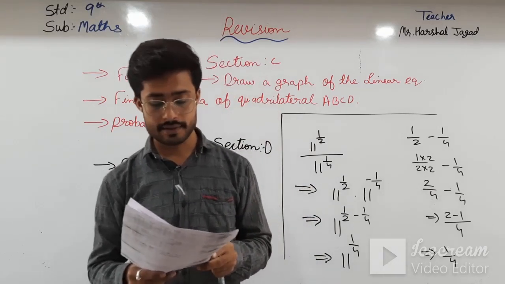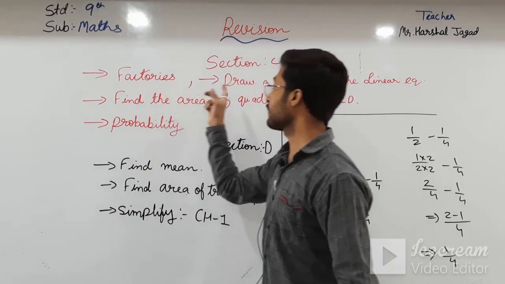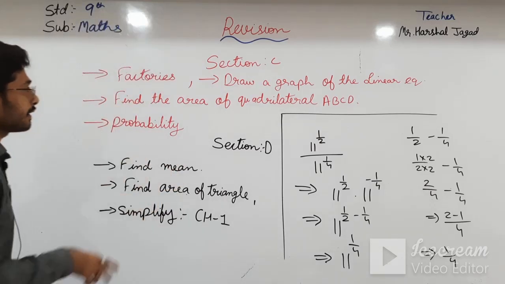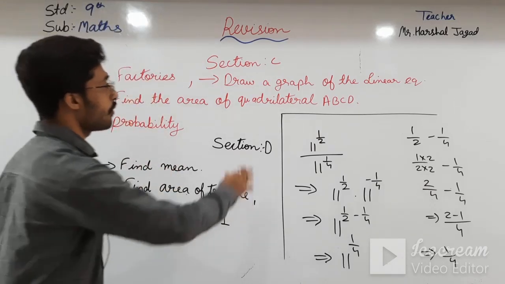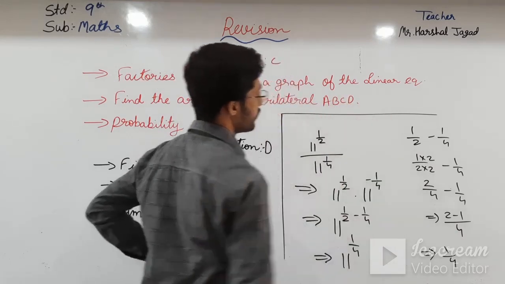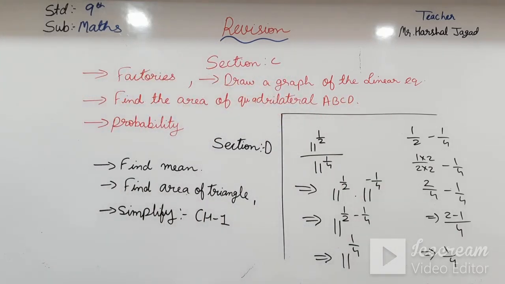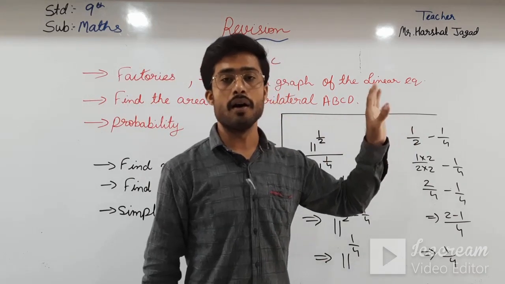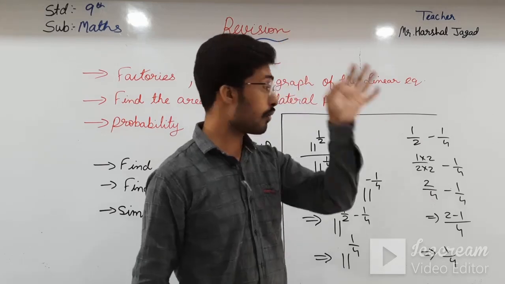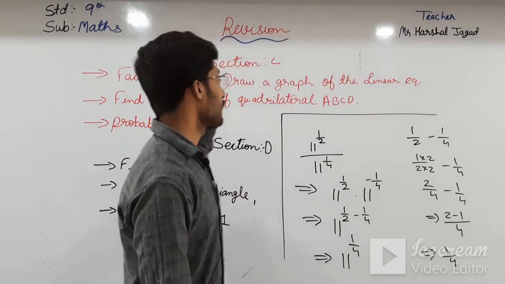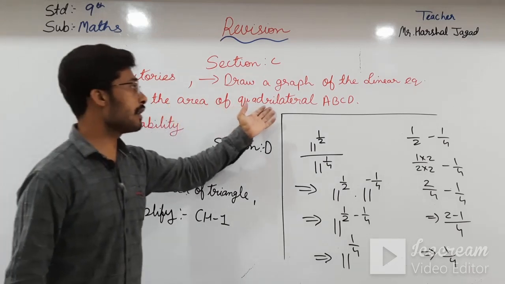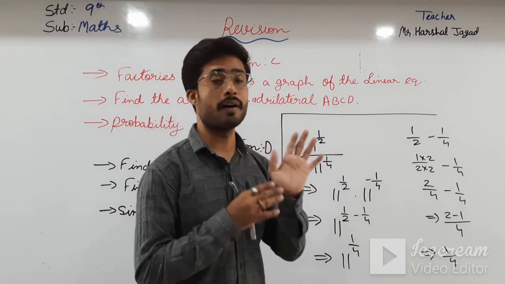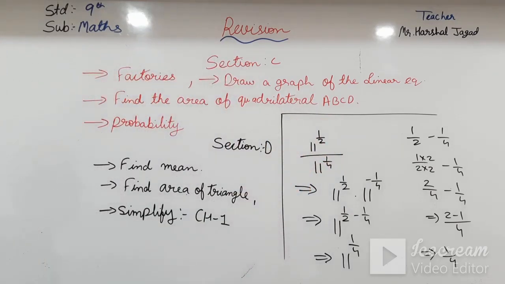Then in section C there is a factorize question, which means you have to factorize according to the identities. For that you have to learn the identities of factorization. And then you have to draw a graph of a linear equation. A linear equation is given, and you have to take different values of x and y, and then plot a graph of that equation. Then find the area of quadrilateral ABCD, and you should know the formula of the area of a quadrilateral.